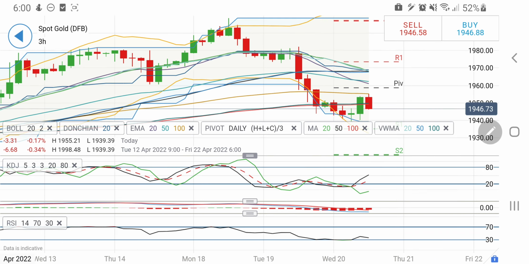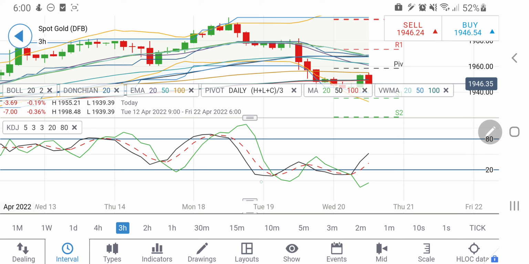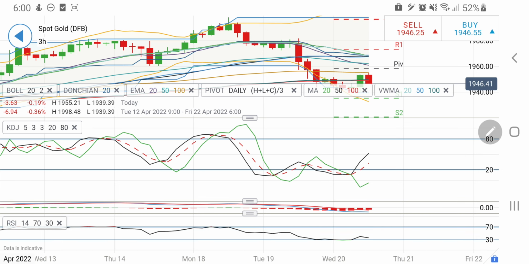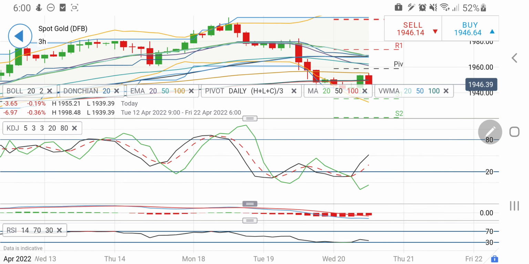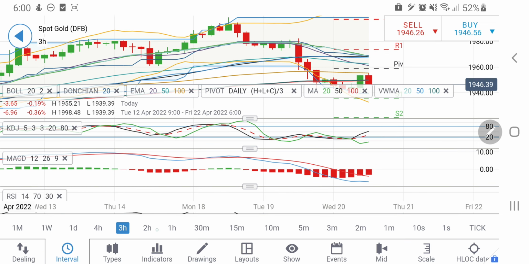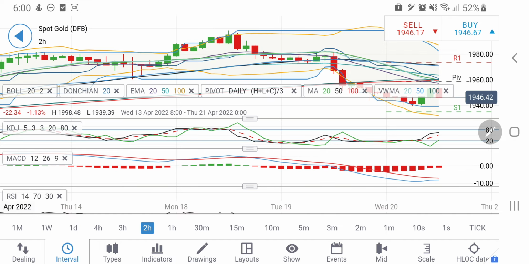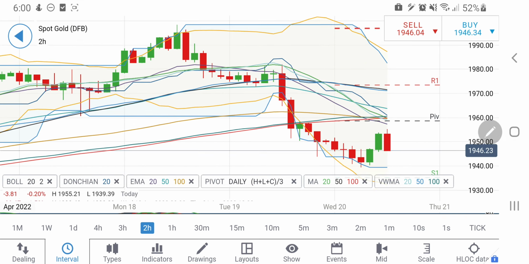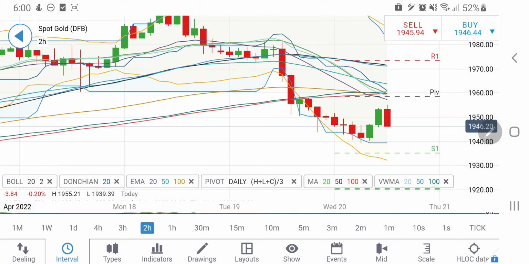So I'll be watchful. Yes, one can remain long till the time it is above 1940. Now look at the stochastic on the 3-hour charts, it is again looking upwards. MACD is trying to converge and crossover. On the 2-hour charts, the story is almost the same here. It is trying to come back again towards this support level at 1940. However, I think from here we may again see a little bounce back, and I'll be cautious with the shorts here. The only short entry is below 1940 levels.